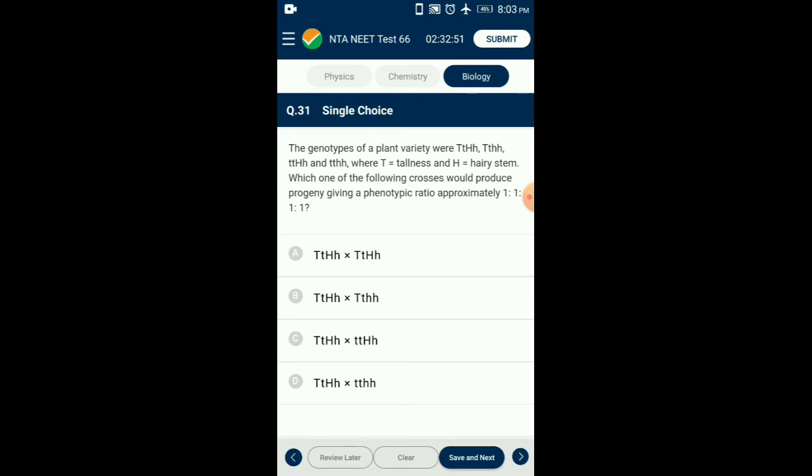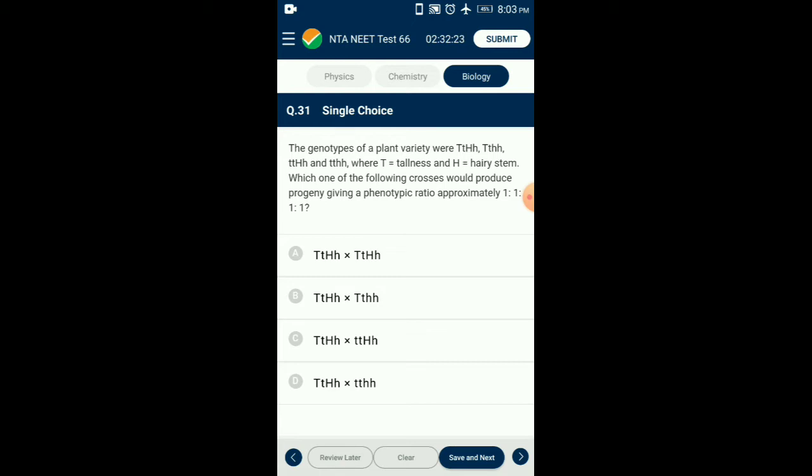Question number 31. The genotypes of a plant variety were capital T, small t, capital H, small h; capital T, small t, small h, small h; small t, small t, capital H, small h; and small t, small t, small h, small h, where capital T is tallness and capital H is hairy stem.